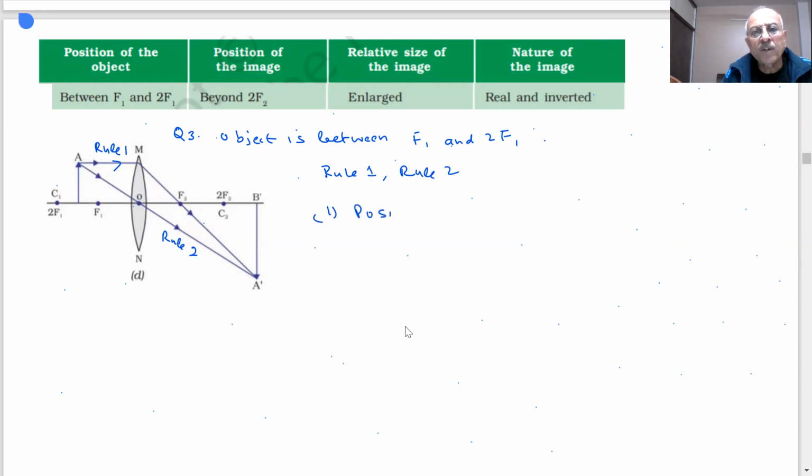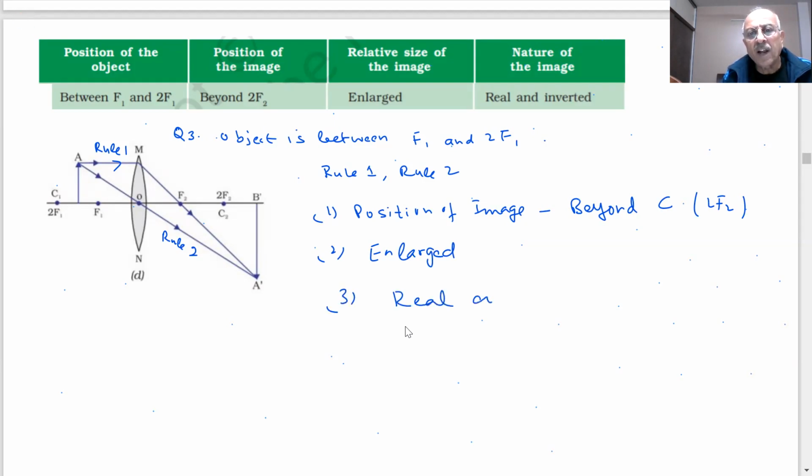Position of the image, students: beyond C, the center of curvature. Because there are two centers of curvature, we say C2 here, or 2F2. Second, it is enlarged, the size is larger. Third, it is real and inverted.